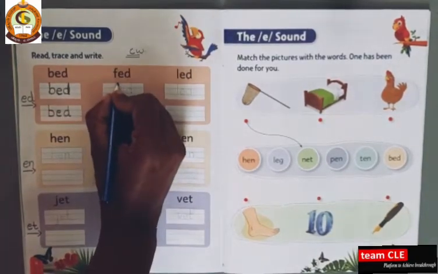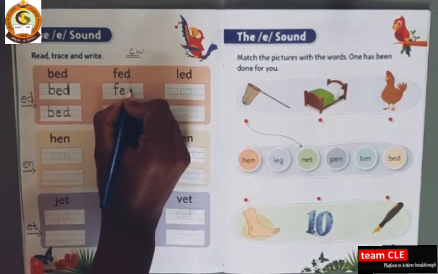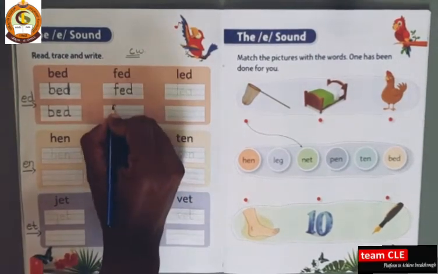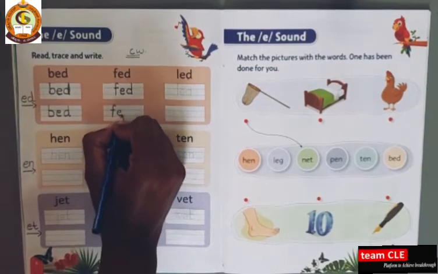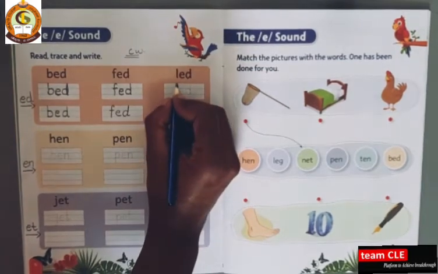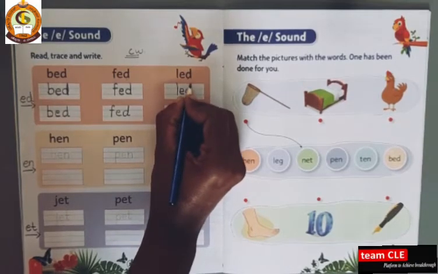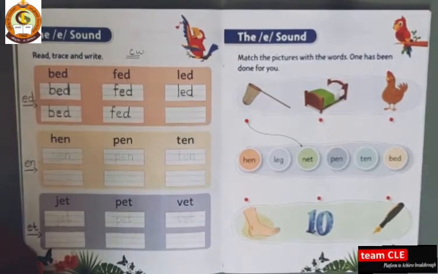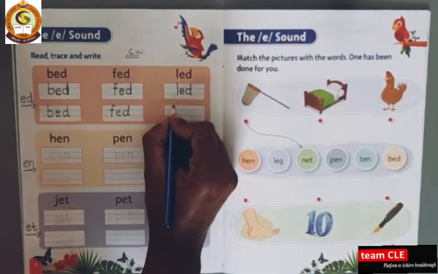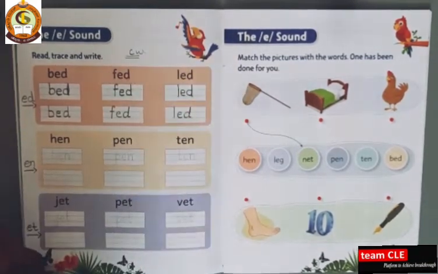Okay, next F, trace the dotted line. F, E, D, fed. F, E, D, fed. Okay, next write L, E, D, led. L, E, D, led. L, E, D, led.